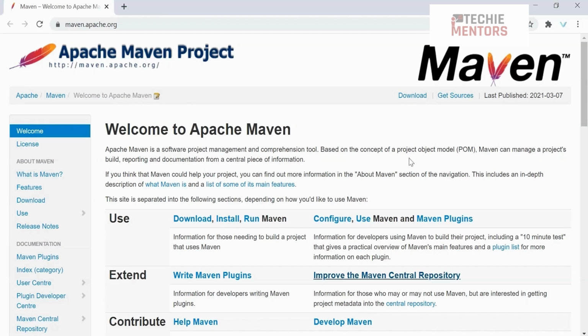Overall, it takes the concept of POM, or project object model, and it helps us manage project build, reporting and documentation from a central piece of definition. Before understanding this definition more deeply, let's understand what a developer does on a regular basis, so that we can conclude how Maven helps a developer, which eventually becomes our definition.